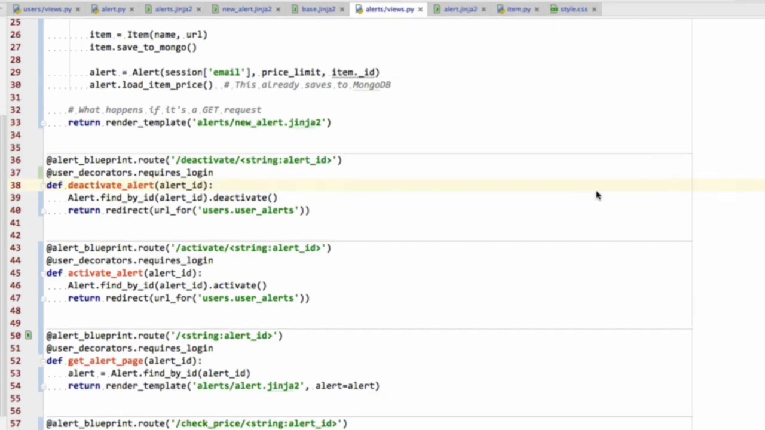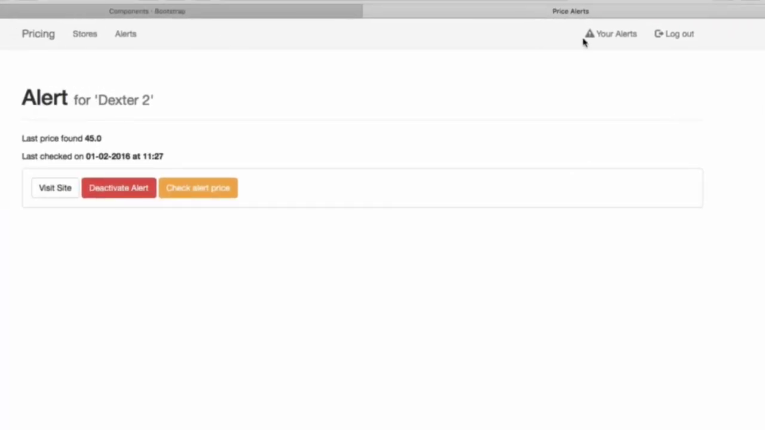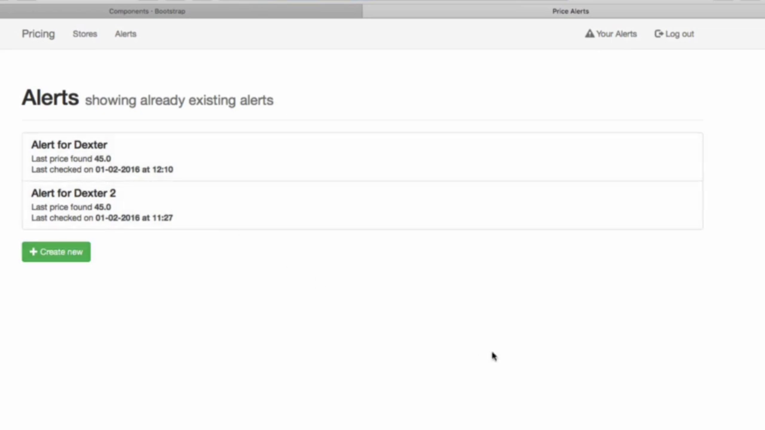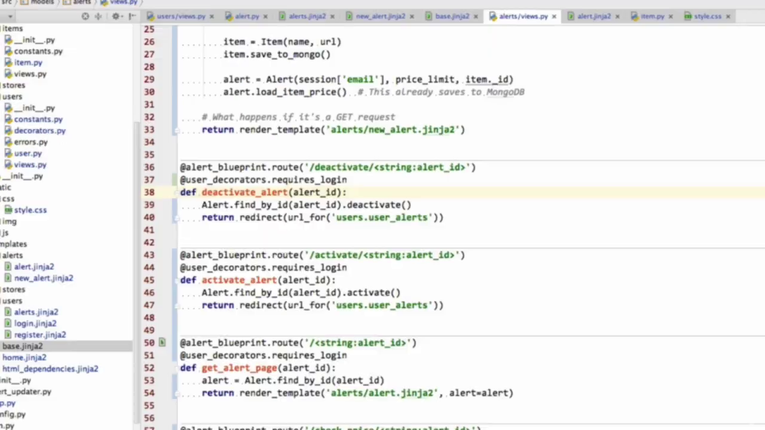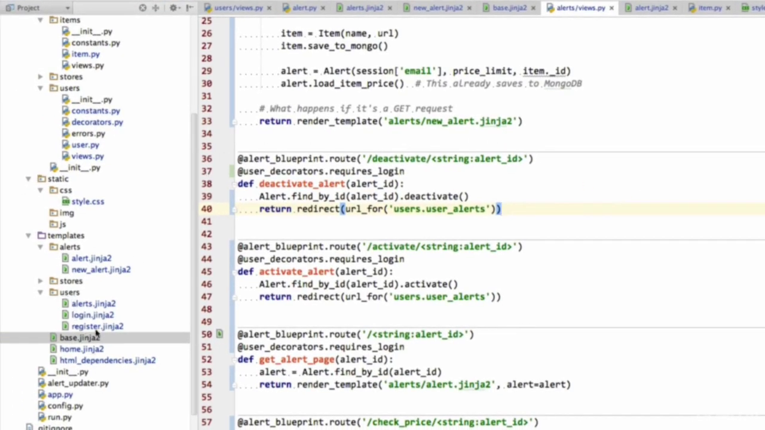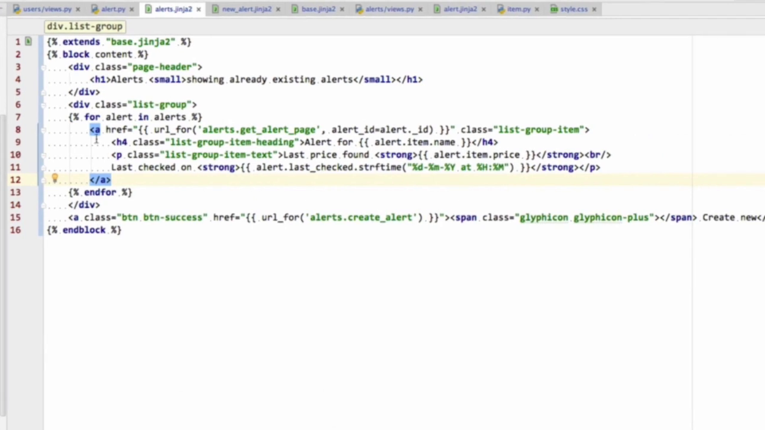Hi and welcome back. I think the next logical step is for us to be able to see in our alerts which ones are active and which ones are not active. So let's do that. Let's go into the users.alerts page that is going to show the list of alerts, and let's change things up depending on whether the alert is active or not. So what we want to do is show a wee icon beside the alert if it's active, and show a different icon if it's not active.